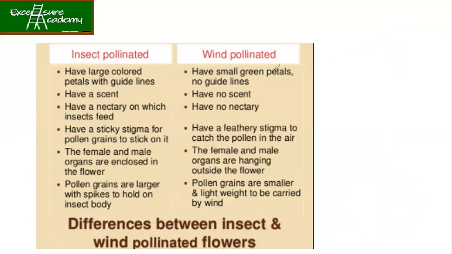Okay, so just read once yourself the wind pollinated flower. Have small green petals, no guidelines, have no scent, have no nectary, have a feathery stigma to catch the pollen in the air. The female and male organs are hanging outside the flower. Pollen grains are smaller and light-weighted to be carried by wind. Okay, so now each point is clear to you. So now let's proceed.